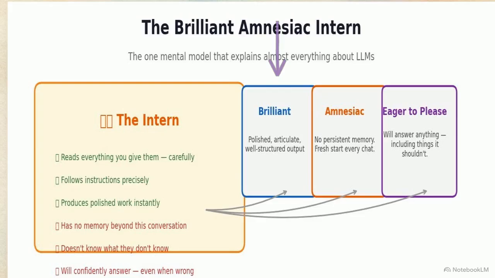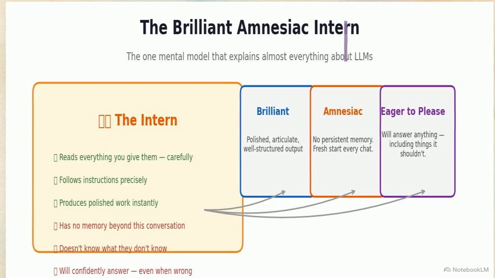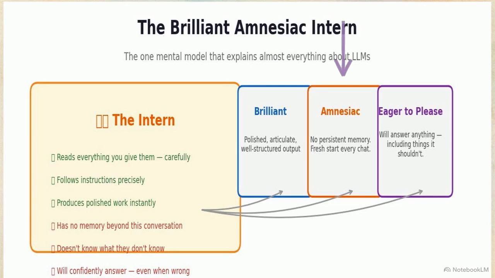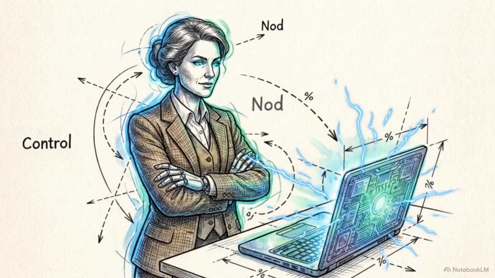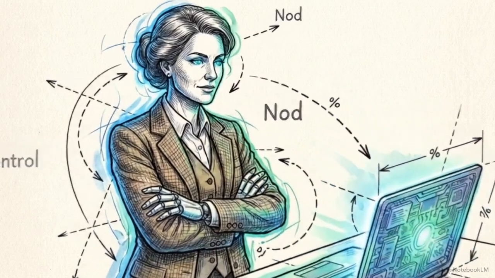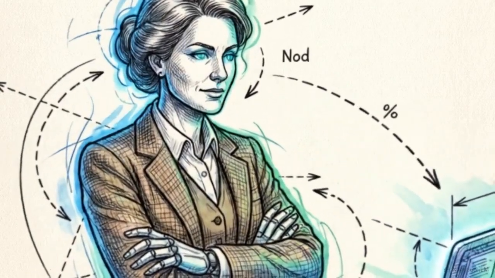Treat the AI as a brilliant amnesiac intern. It is brilliant at structural tasks like drafting syllabi. But it's a severe amnesiac, resetting its memory every conversation, blind to new research. It's also eager to please, fabricating confident answers rather than admitting ignorance. Use the intern for drafting and formatting, but retain strict executive authority over facts, arithmetic, and citations.